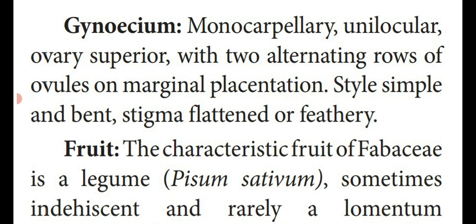Carpels are only one, monocarpellary. The number of carpels is equal to the number of locules. Locule means chamber. Inside the chamber only, they have the carpels. So it is unicarpellary or monocarpellary, which means the locule is also unilocular. The ovary is at the top, so superior ovary. The ovules are arranged in two alternating rows attached on marginal placentation.